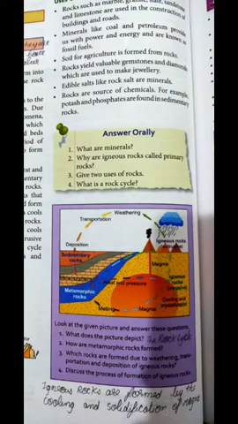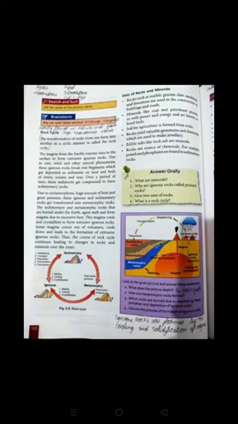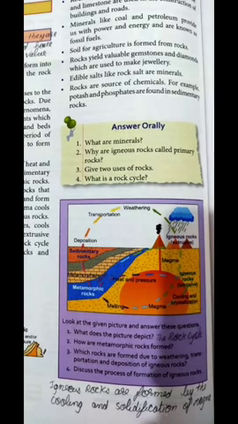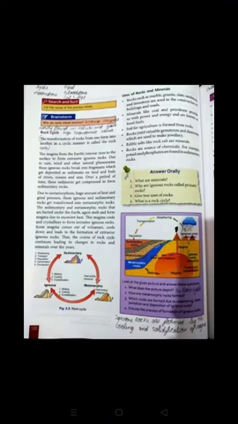How is a metamorphic rock formed? Excessive heat and pressure inside the earth cause sedimentary and igneous rock to change into a metamorphic rock. When the excess heat is there, it will be changed into a metamorphic rock. And moving further, they discuss the process of formation of igneous rock. When the molten magma reaches the earth's surface through the cracks, it cools and solidifies below or above the surface of the earth, forming an igneous rock.